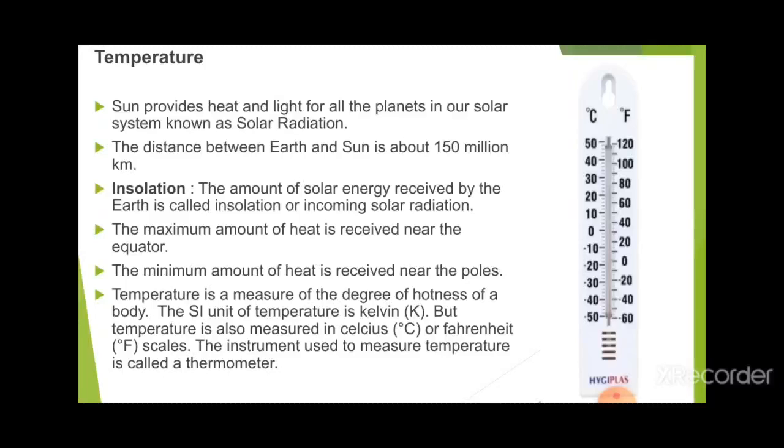So how can we measure the temperature of a particular place? You might have heard the name thermometer. A thermometer is an instrument that helps us to measure the temperature of a particular place. So how is the temperature measured? The SI unit to measure temperature is Kelvin, but temperature is also measured in the Celsius or Fahrenheit scale. These are the two major scales on which we measure temperature. There you can see the picture of Celsius and Fahrenheit, and the scales mentioned on the thermometer.